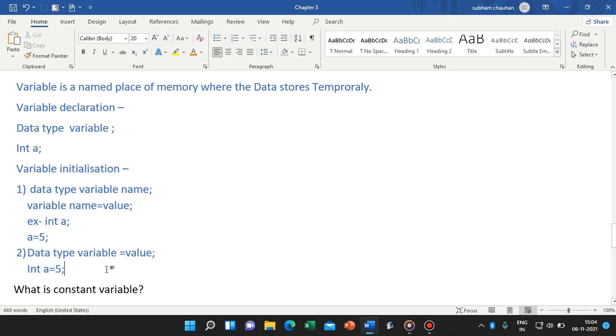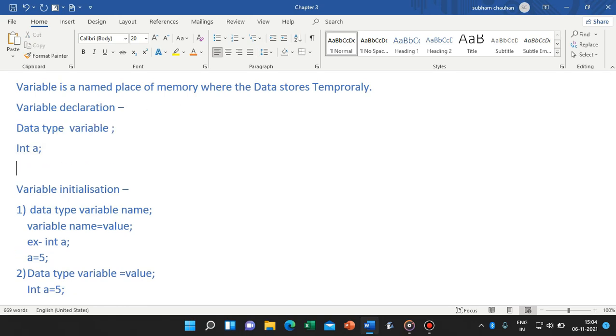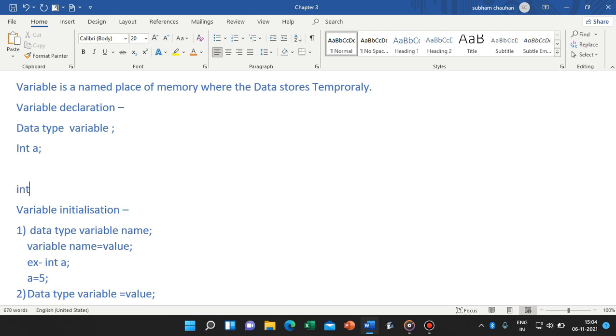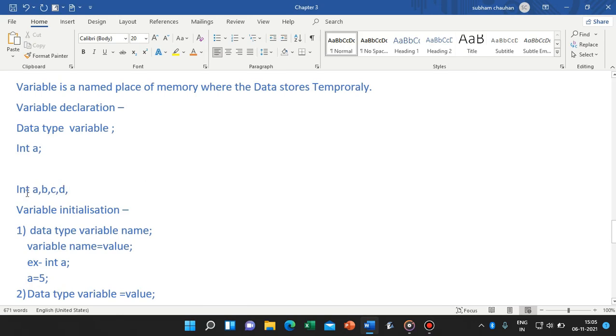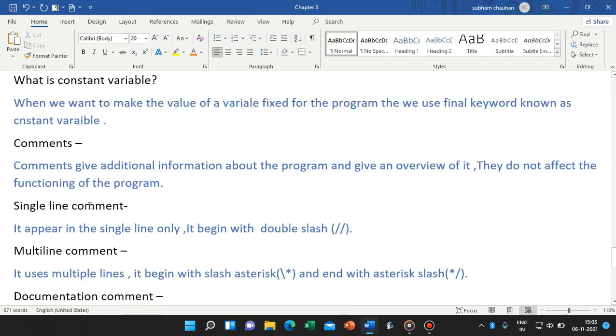We can also do it like this in the declaring method. We can declare more than one variable of a data type at a time, like int a comma b comma c comma d. We can declare many variables in a single line like this.